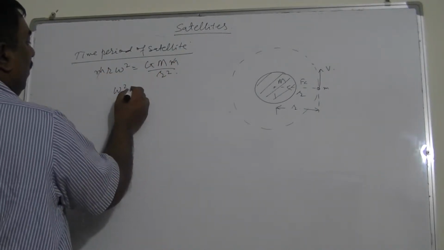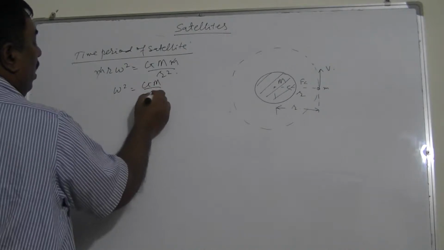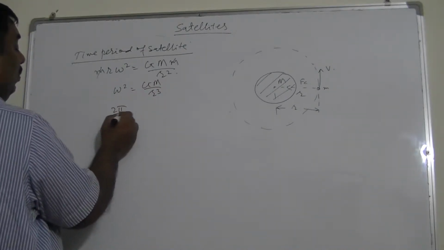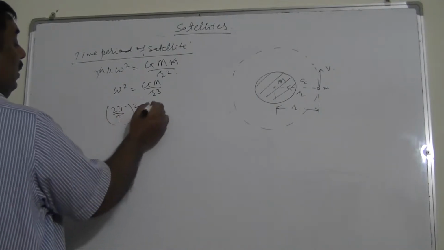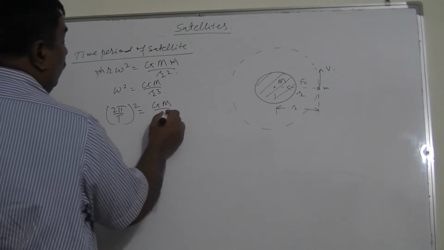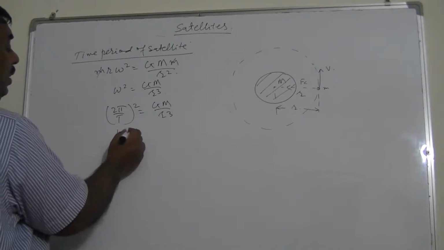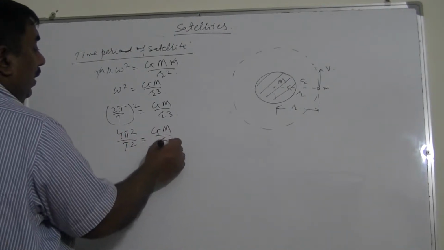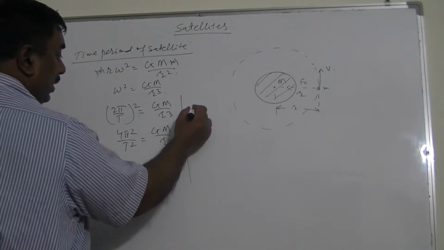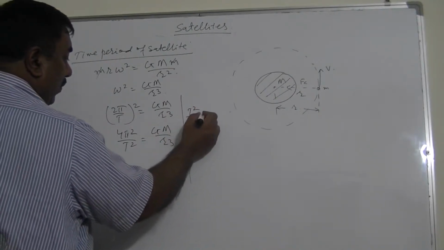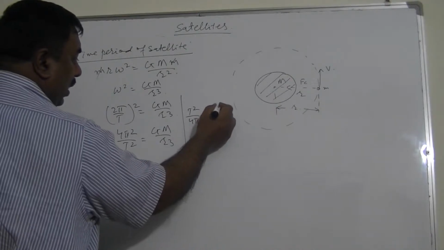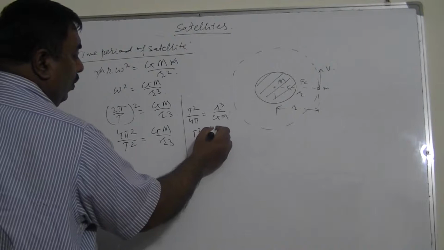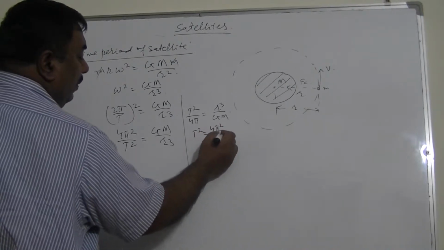So omega square will be equal to GM upon r cube. Now omega is equal to 2 pi upon T, so (2 pi upon T) whole square is equal to GM upon r cubed. So this is 4 pi square upon T square is equal to GM upon r cube. If I invert this, I can write T square upon 4 pi square will be equal to r cube upon GM. So I can write T square is equal to 4 pi square upon GM into r cube.